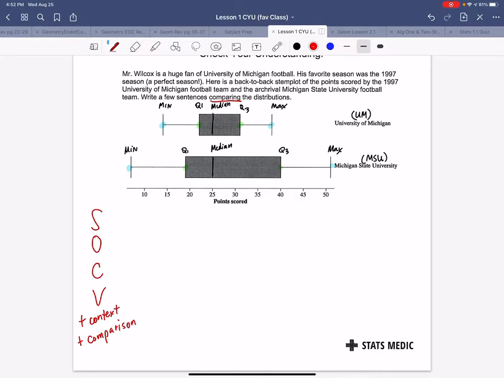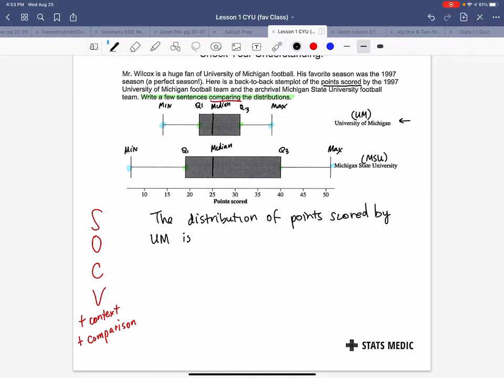So I'm going to write my perfect model FRQ, and then I'm going to double check that I got all my points, right? So we start out answering the question at hand. It says, write a few sentences comparing the distributions. So I'm going to start out the sentence saying, the distribution of, and it's like, what is this? Well, it's of points scored. And it's points scored by, so I'll talk about this one first, right? Points scored by UM